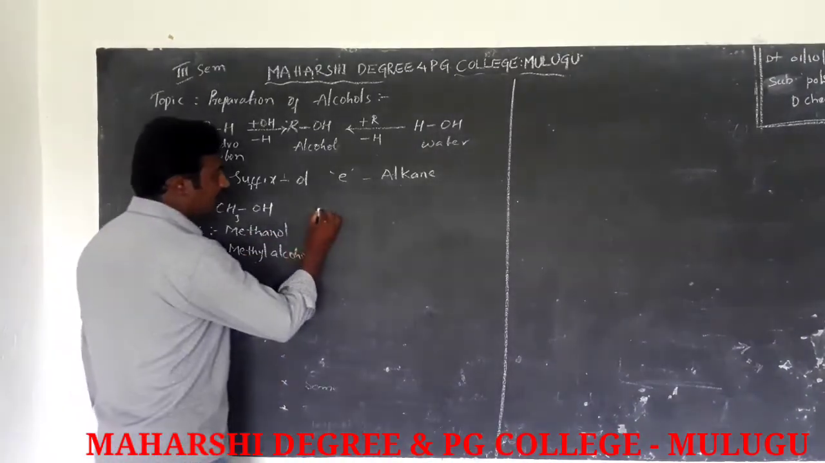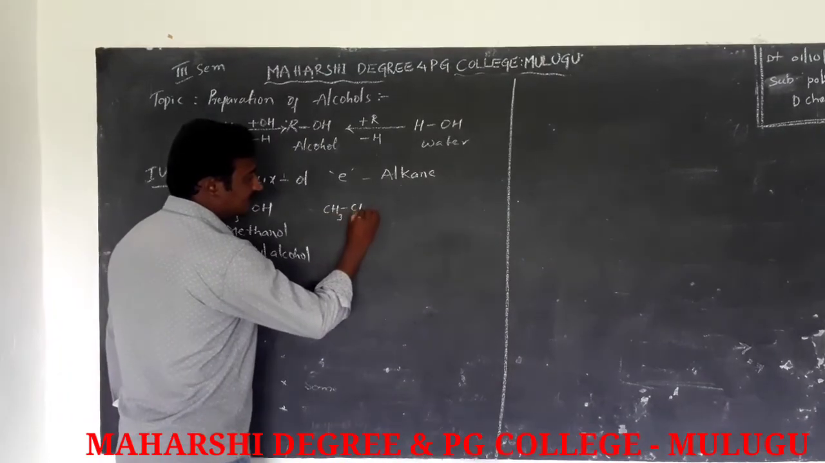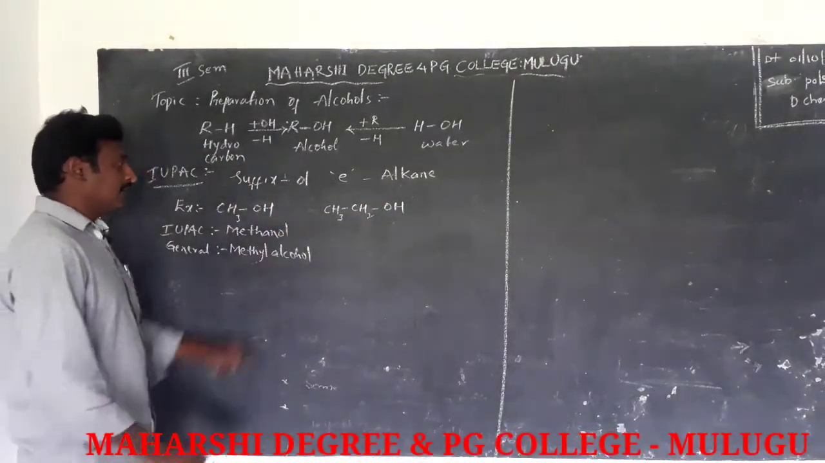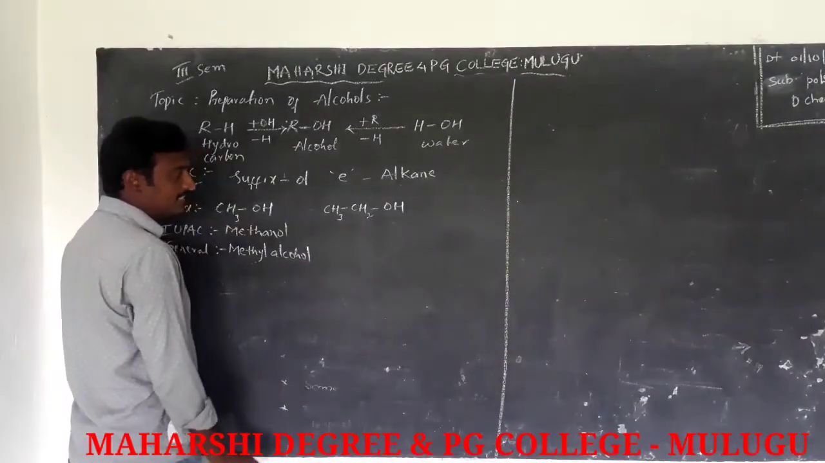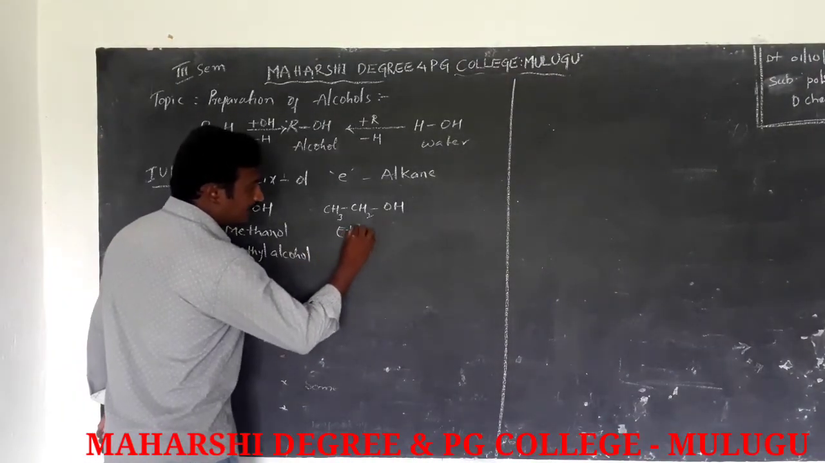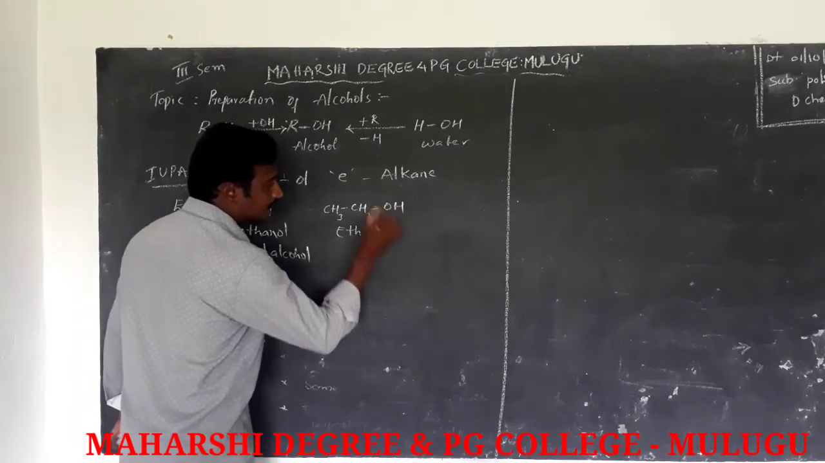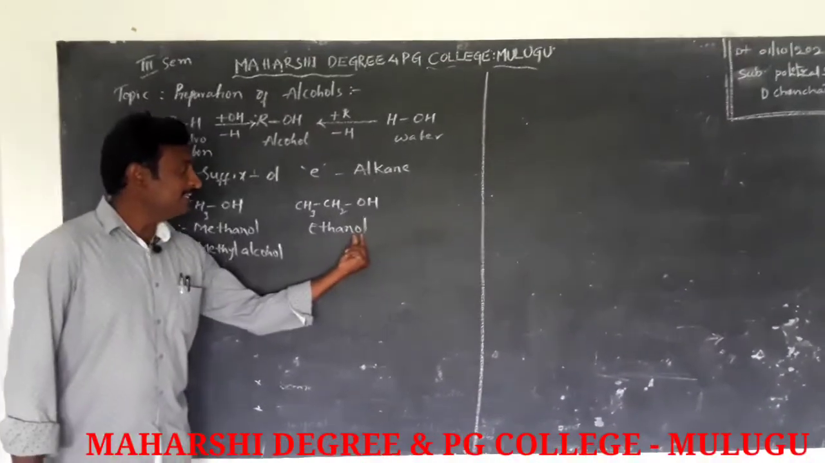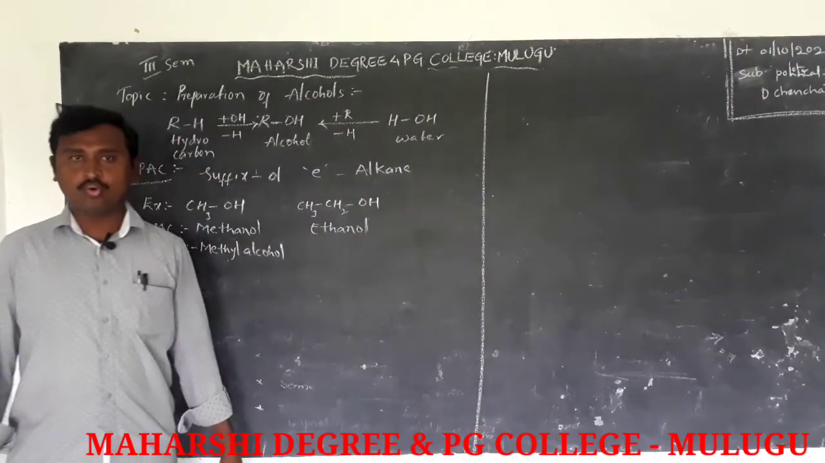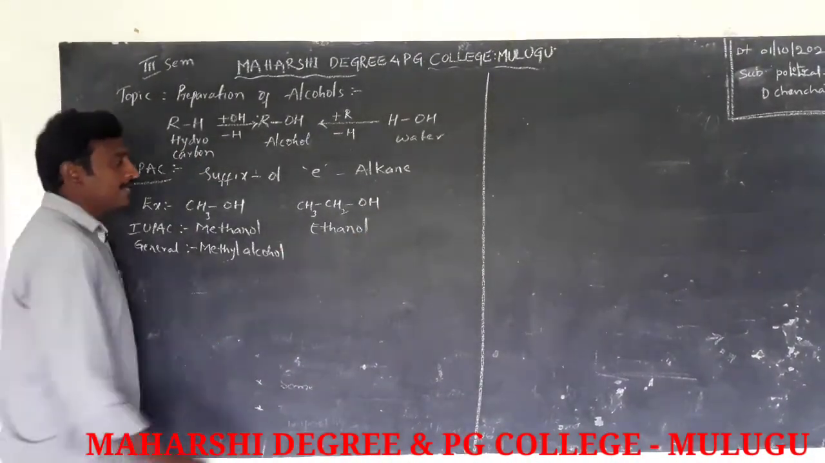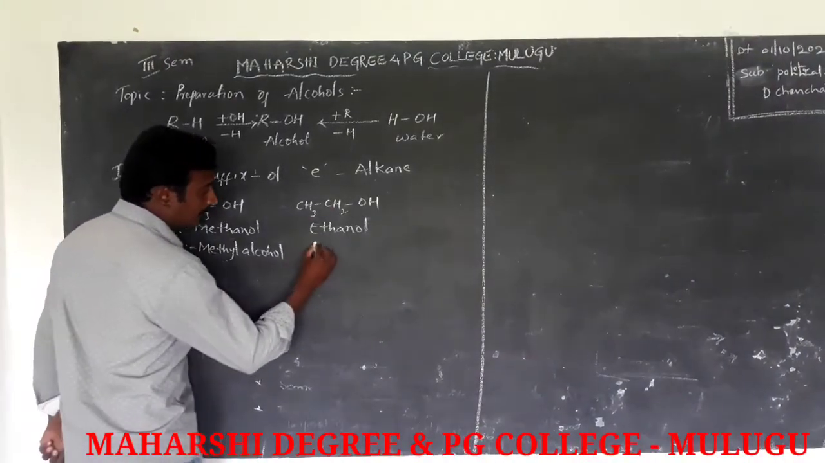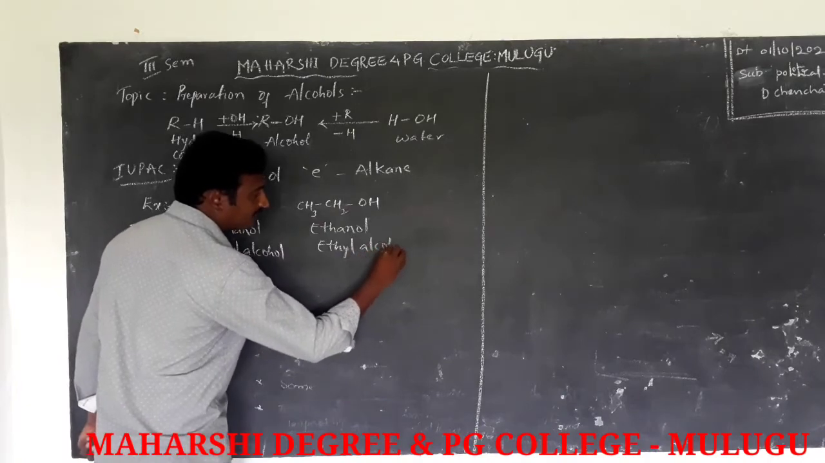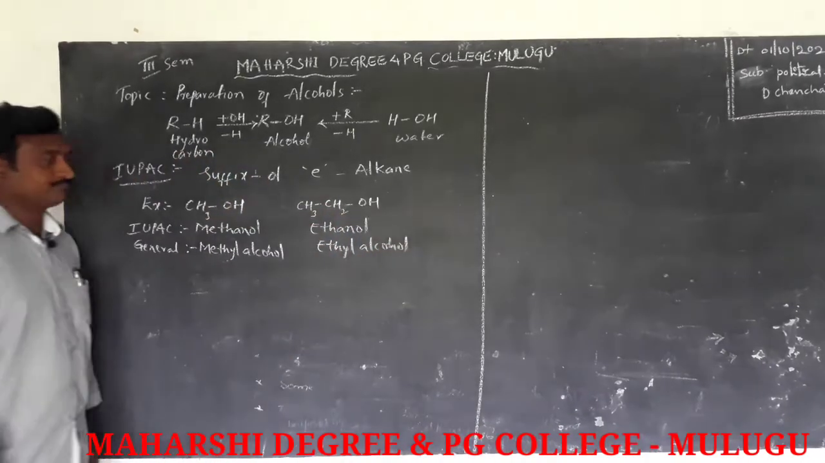And next example, CH3CH2OH. The IUPAC name of this compound is ethanol. In ethane, e is replaced with ol. So this is the IUPAC name of this compound, and ethyl alcohol is the common name or general name of this compound.